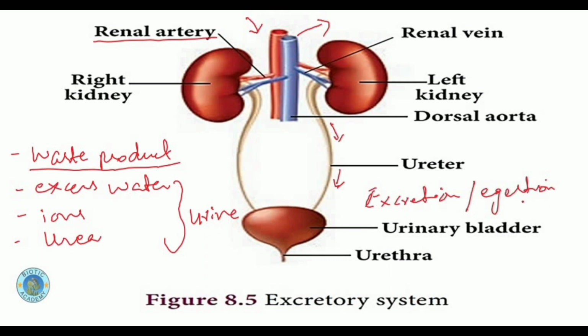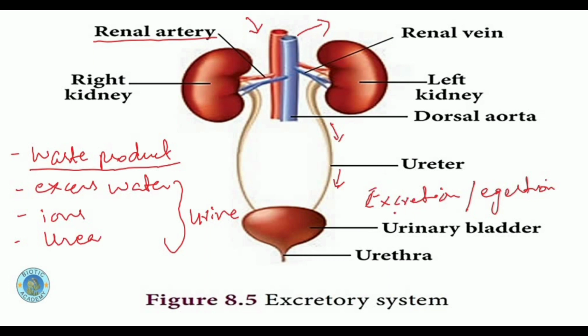But egestion is basically the undigested food which needs to be removed out of the body because the body's digestive system is unable to break down those food components, or dead cells are there, or some hormones are there which are not needed by the body, so they are removed out of the body in the form of feces. And excretion is the removal of these metabolic wastes in the form of urine through the kidney.